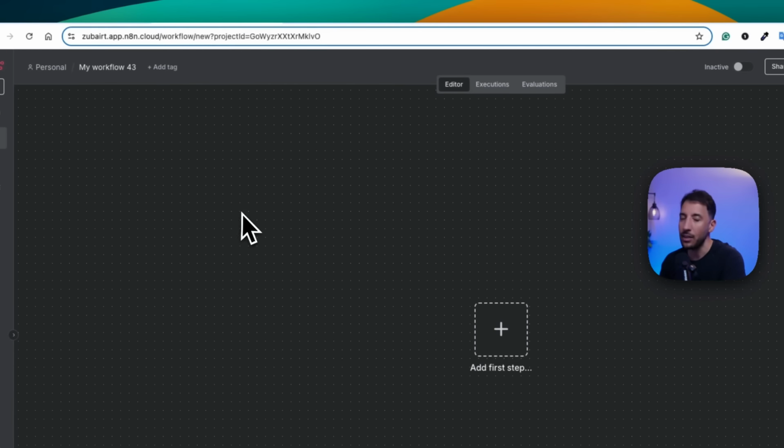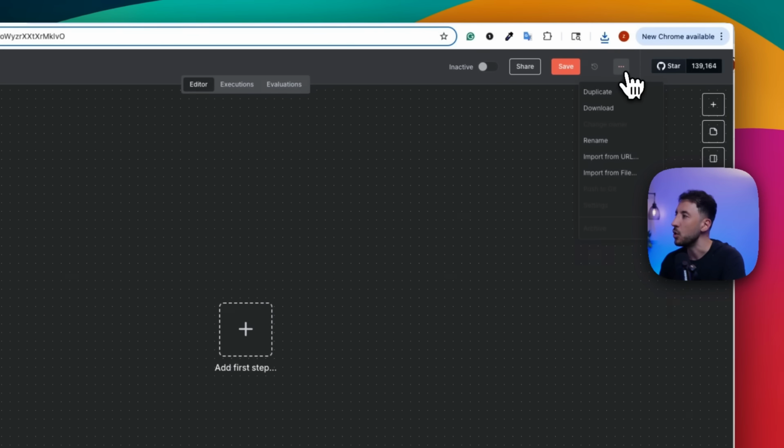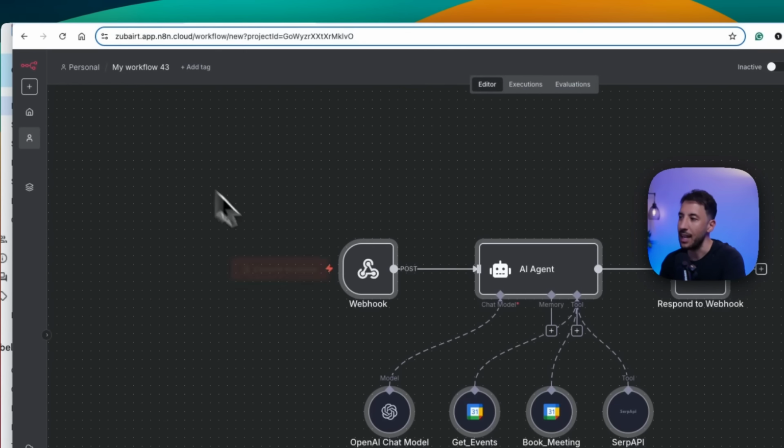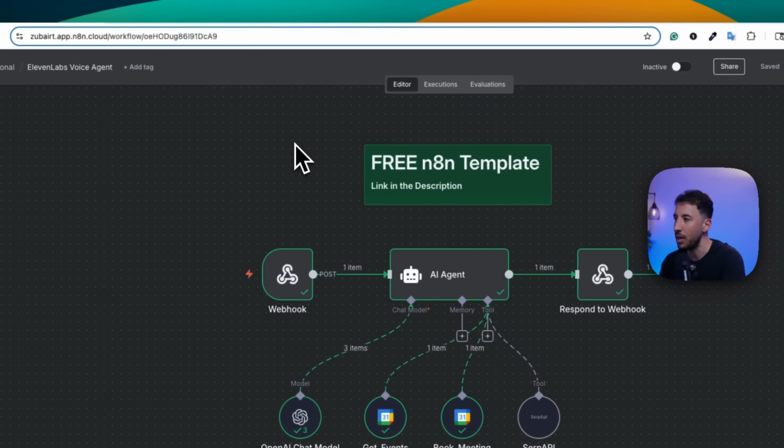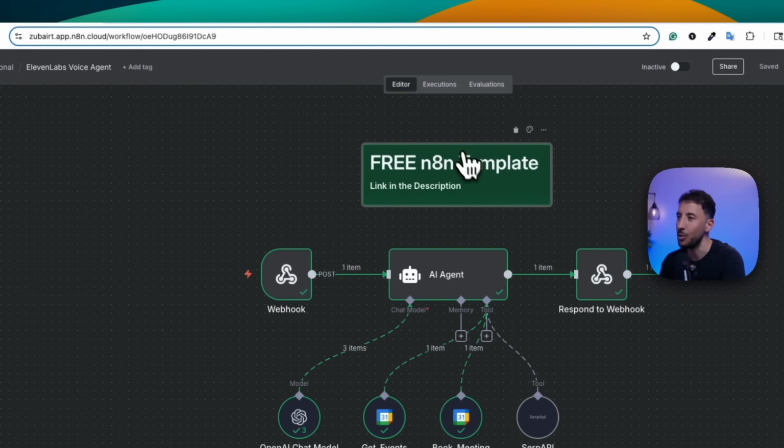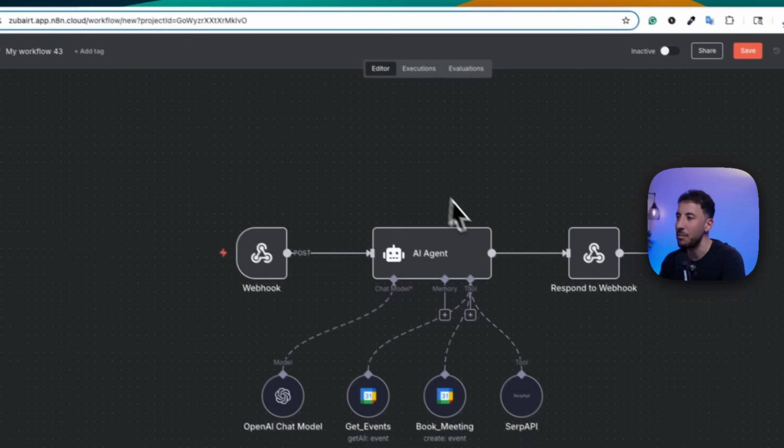Now you're going to go back to your n8n workflow. You're going to click on these three dots right here. You're going to click on import from file and you're going to select that downloaded file, and this is going to bring over everything else. So when you saw during the demo, I just basically added this little note that says free template, but it's the same exact thing. Okay.